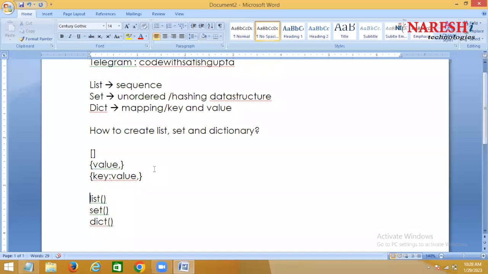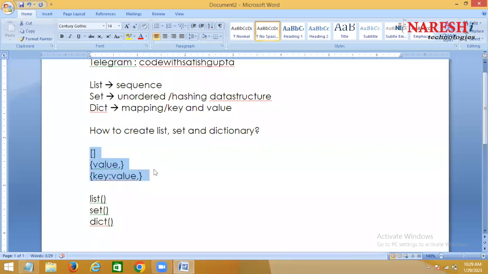So if you want to convert other iterables, or if you want to construct this list, set or dictionary by using other iterables, you are using list type, set type, and one more is what? Dictionary type.